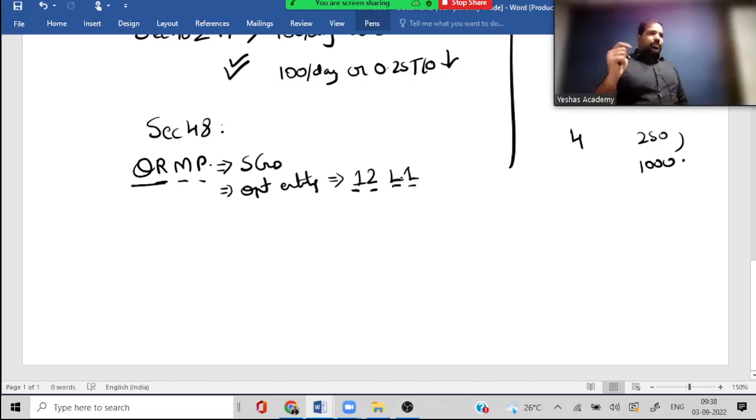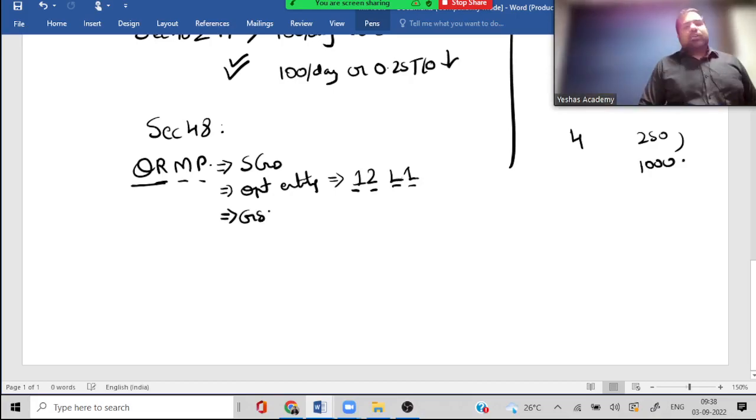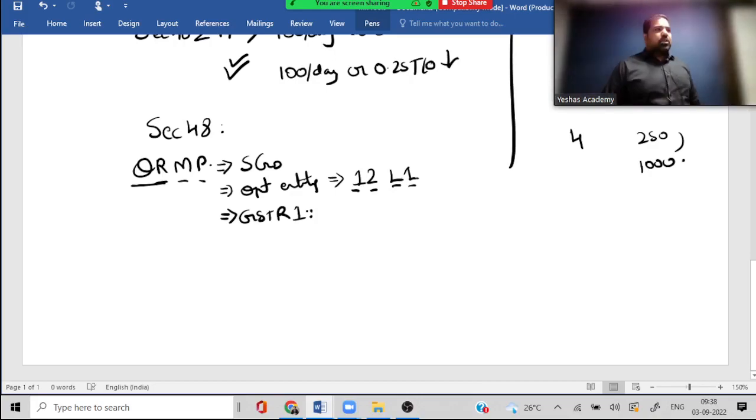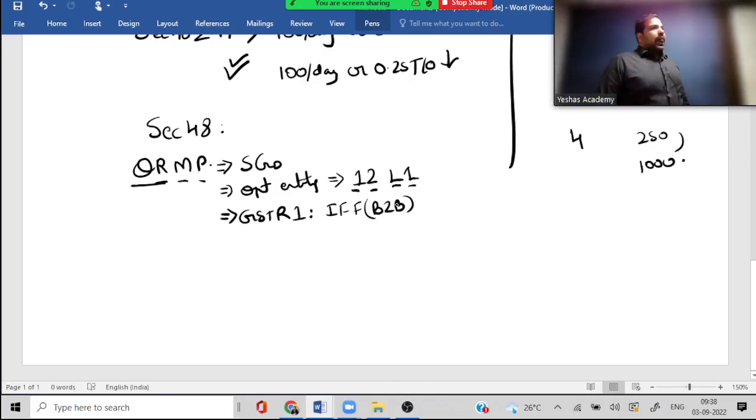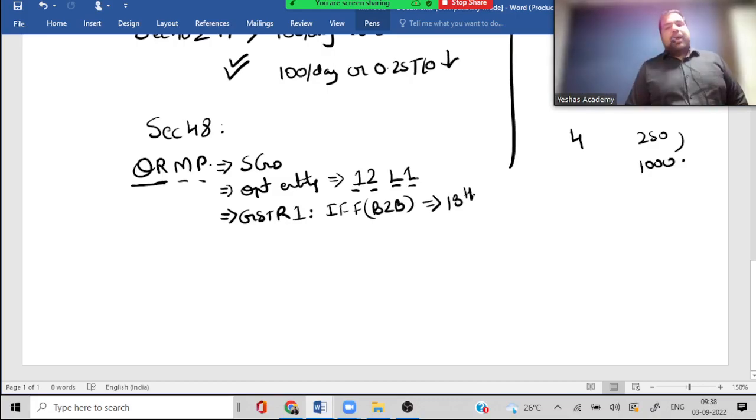First date, then month. Next, guys, how many GSTR 1s will I file? 4. But for the first and second month of the quarter, can I file IFF? For which supplies, guys? B2B. Maximum up to how much, guys? 50 lakh each. And guys, for this, we'll have to file by the 13th of the next month and pay by when, guys? 24th of the next, 25th of the next month.